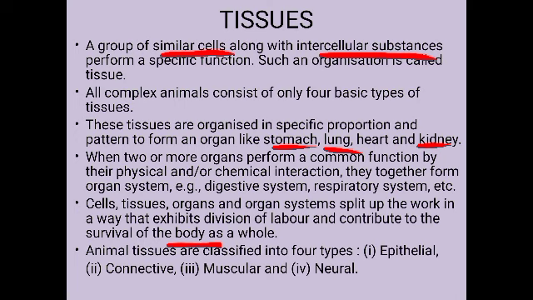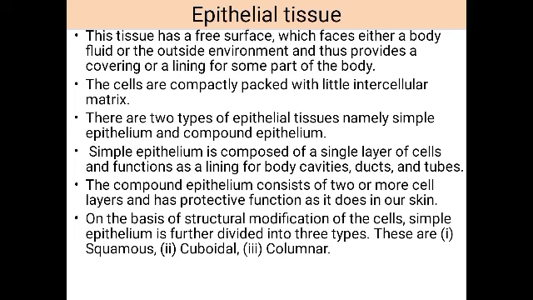Now the animal tissues are classified into 4 types. They are the epithelial, connective, muscular tissue as well as the neural tissue. So these are the 4 basic tissues which are present in animals. Okay. First we can see about the epithelial tissue.